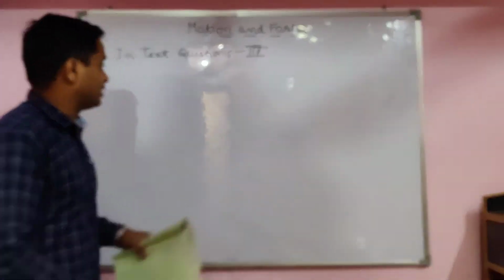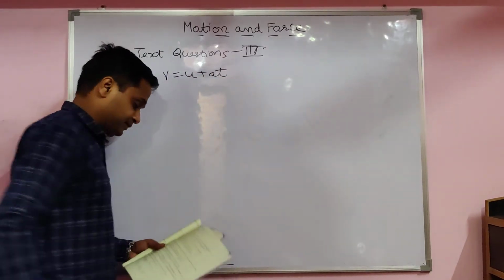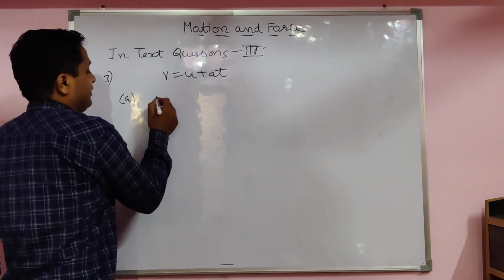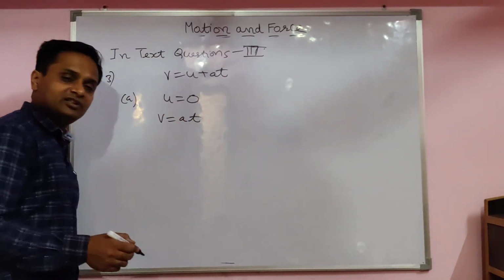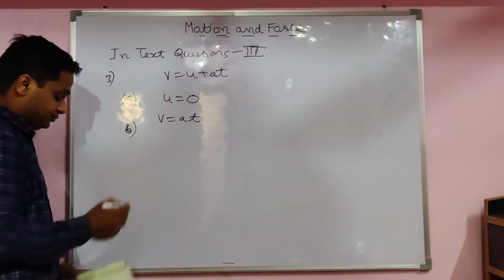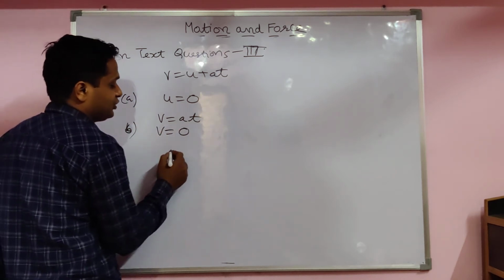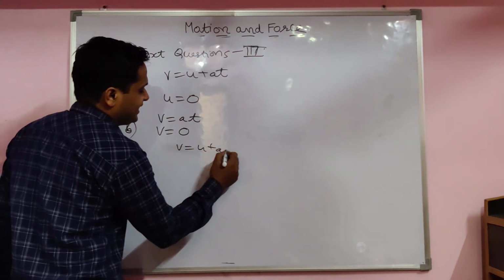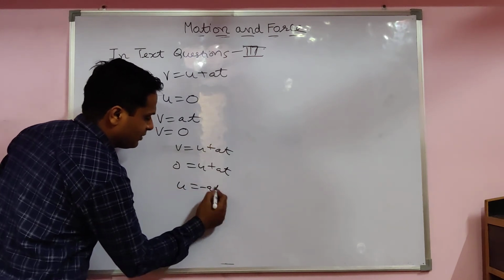Now come to the third one. How does the equation V is equal to U plus AT change when a body starts from rest? When body starts from rest, initial speed is 0. This one is the equation V is equal to AT. Second, B part. Body comes to rest. When body comes to rest, final velocity is 0. So the equation V is equal to U plus AT, with final 0, becomes 0 is equal to U plus AT. Here this one comes to U minus AT.